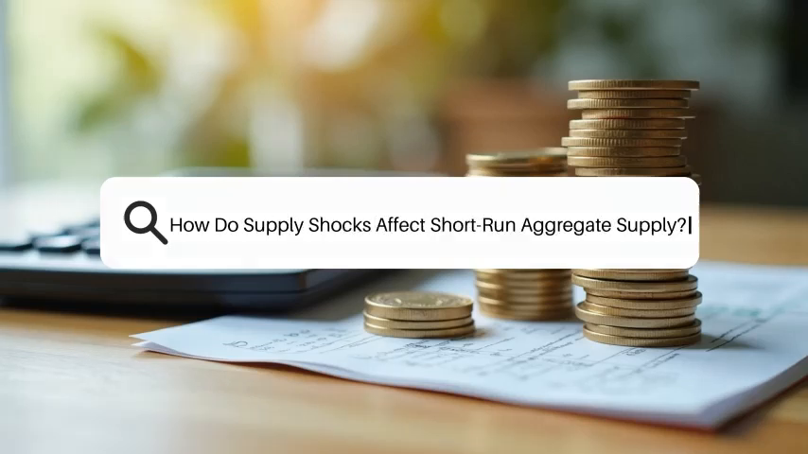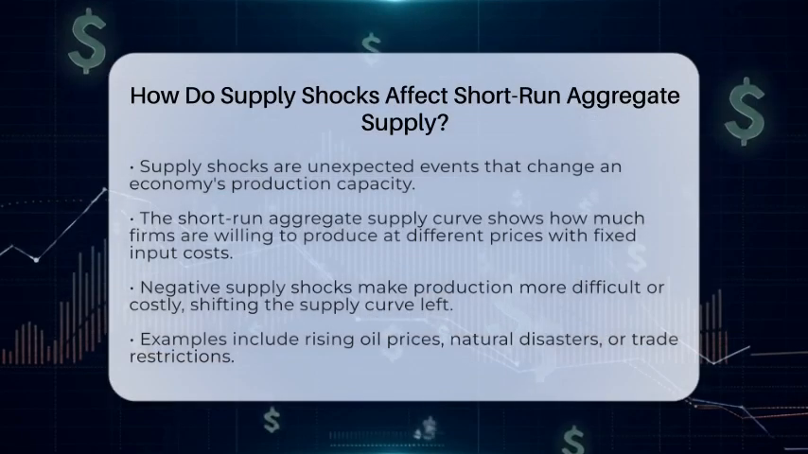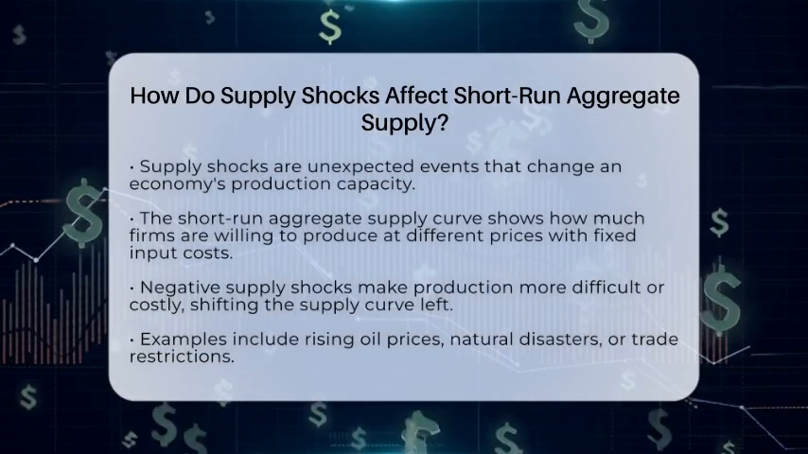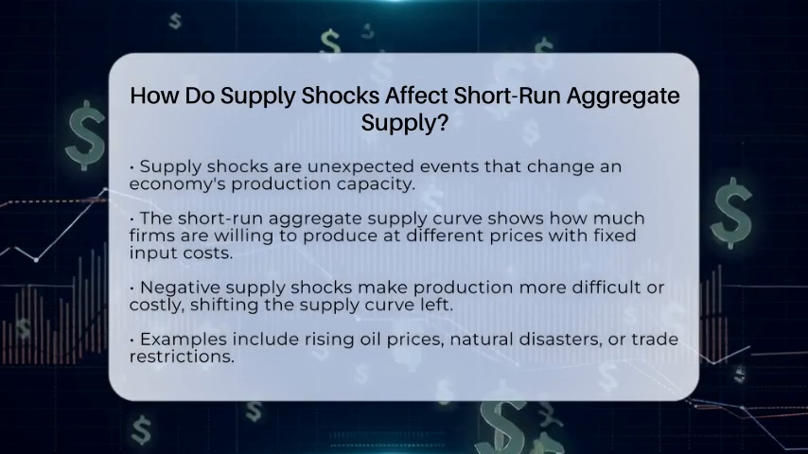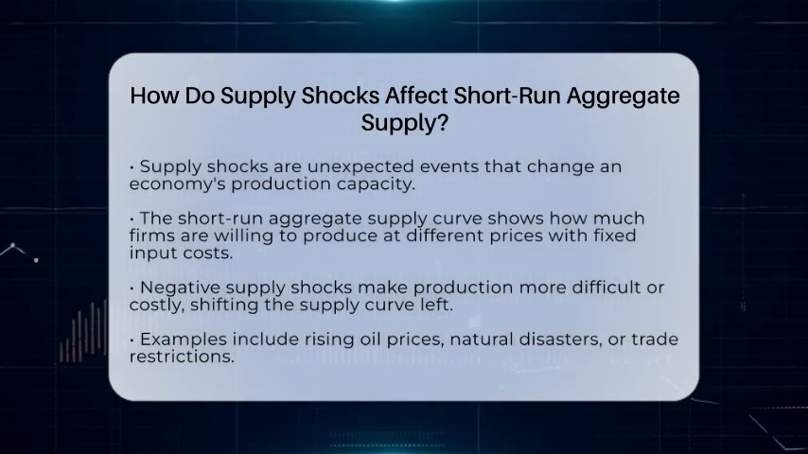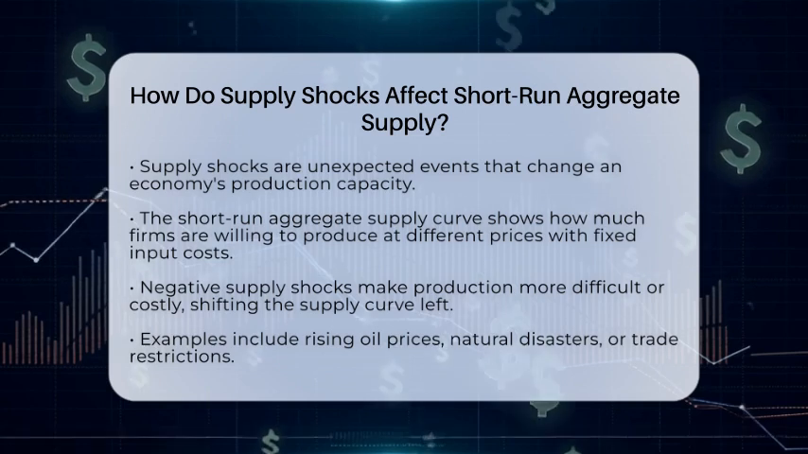How do supply shocks affect short-run aggregate supply? Imagine an unexpected event suddenly changing how much stuff an economy can produce. That's what a supply shock does. It causes the short-run aggregate supply curve to shift.